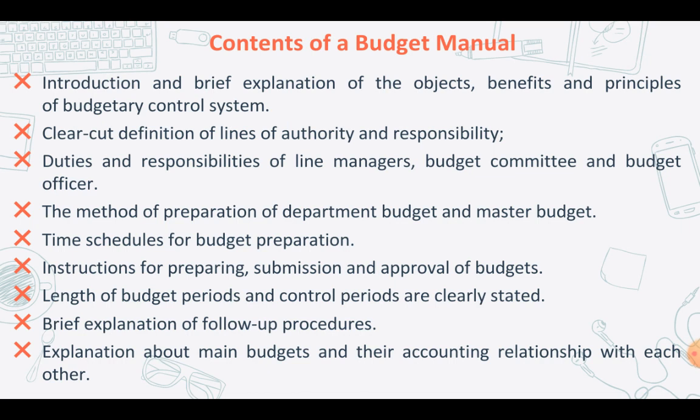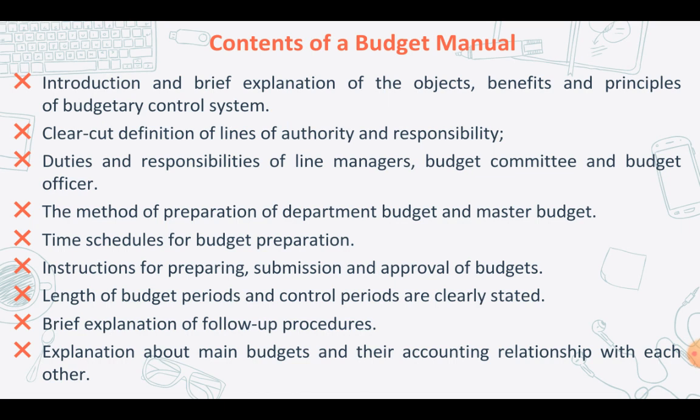And what are the rules to be followed while carrying out your budgetary control system? Clear-cut definition of lines of authority and responsibility will be mentioned in your budget manual: who is responsible to whom and who has authority above whom. Then the organization charts with the titles of line managers will also be there. Additionally, duties and responsibilities of line managers, the budget committee, and your budget officer will be mentioned in the budget manual. And next, the method of preparation of your different budgets will also be mentioned.